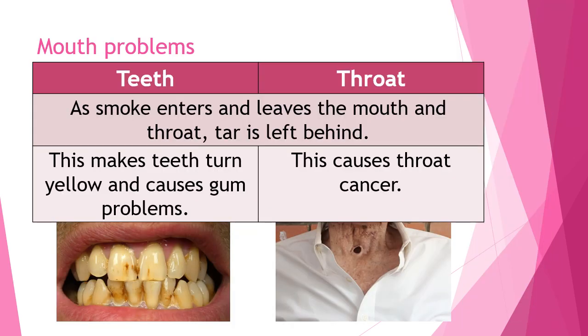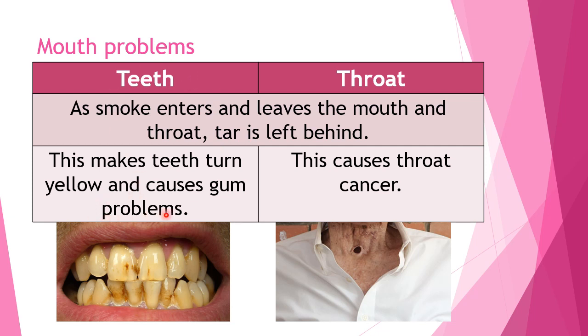Okay, so smoking can also cause mouth problems, masalah dalam mulut. So, let's focus on the teeth and the throat. So, as smoke enters the mouth and throat, tar is left behind. So, sama macam tadi, just like ya tinggalkan tar arah ya kami punya arah the lungs, it can also leave tar arah kami punya mulut because that's where the smoke also is collected.